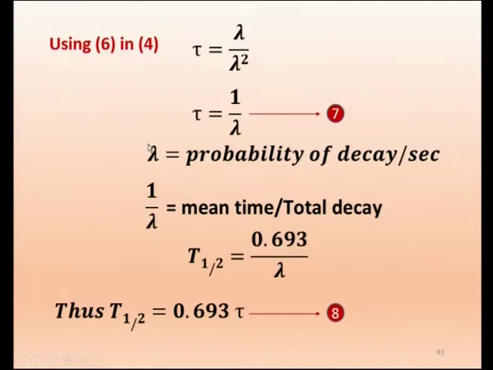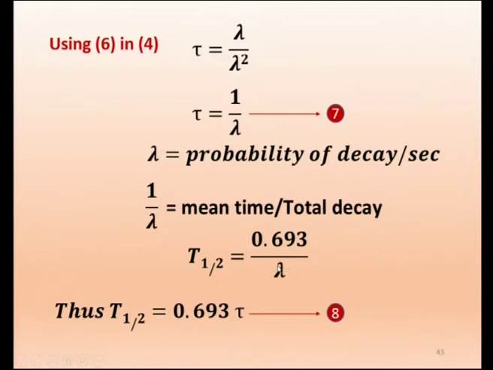Lambda, as we have already discussed, is the probability of decay per second. So 1 by lambda will be the time taken for decay, the mean time for total decay. And Tf, already we know that Tf is equal to 0.693 by lambda.